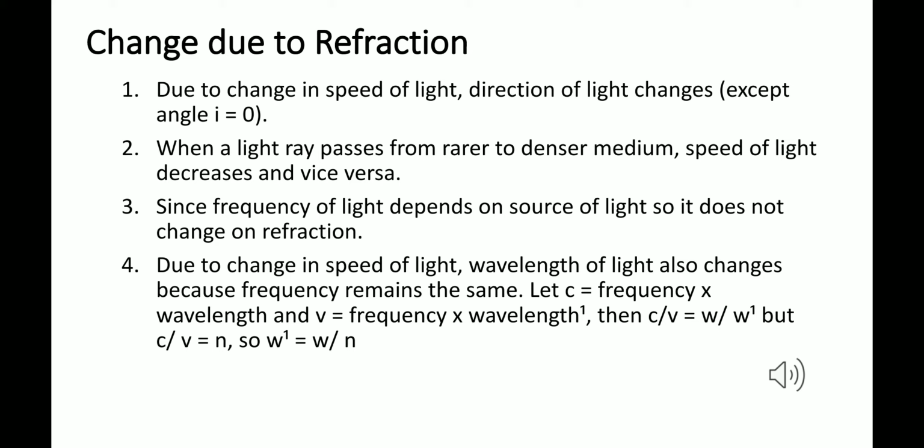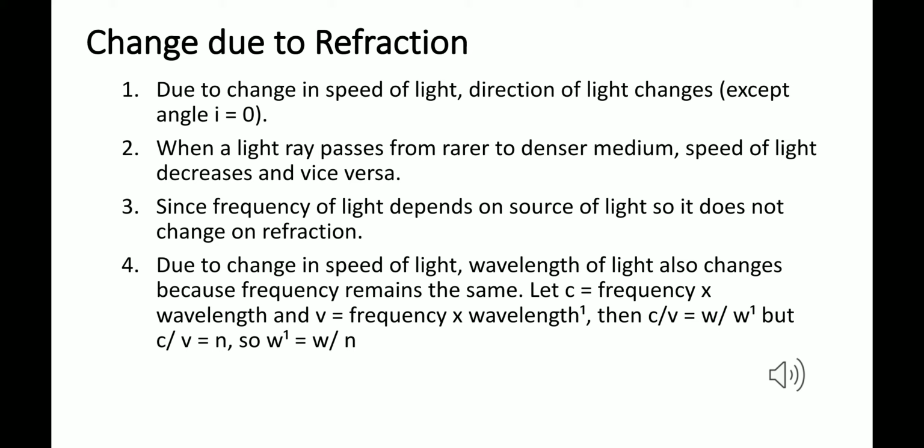That means whatever one wave covers is the wavelength of that wave. So when the speed of light is very fast, wavelength will be very small in that case. And in the case when the speed of light is very slow, the wavelength will be very small. So here, due to the change in speed of light, the wavelength of light also changes because the frequency remains the same.